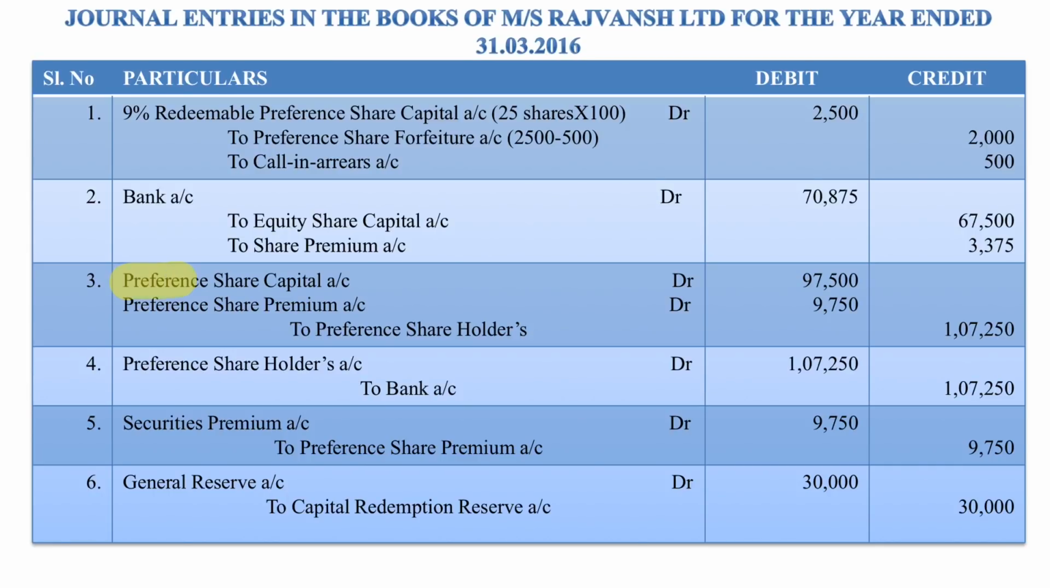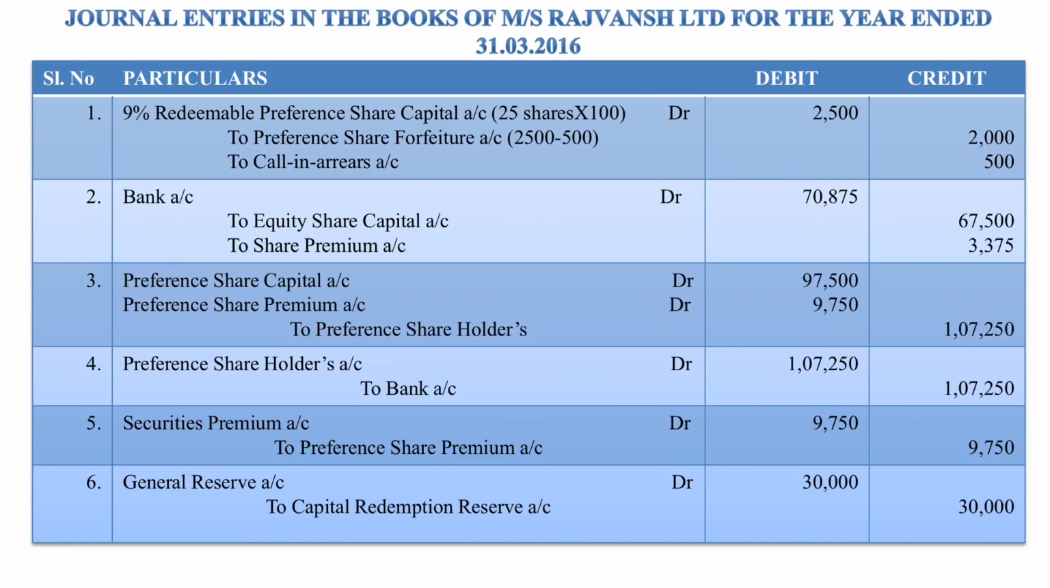Next comes the actual redemption of preference share capital. We know that only 975 shares have to be redeemed. Therefore, 975 into 100 rupees, which comes to 97,500. And on that, we are also paying a premium of 10%, which is nothing but 9,750. Both put together, the amount which is payable to the shareholders is 1,07,250, which is nothing but a liability. Since capital is getting reduced, we have to debit preference share capital. And since there is an expenditure of 9,750 regarding the premium, that has to be debited as well, and the liability, that is amount due to the preferential shareholders, 1,07,250, has to be credited.